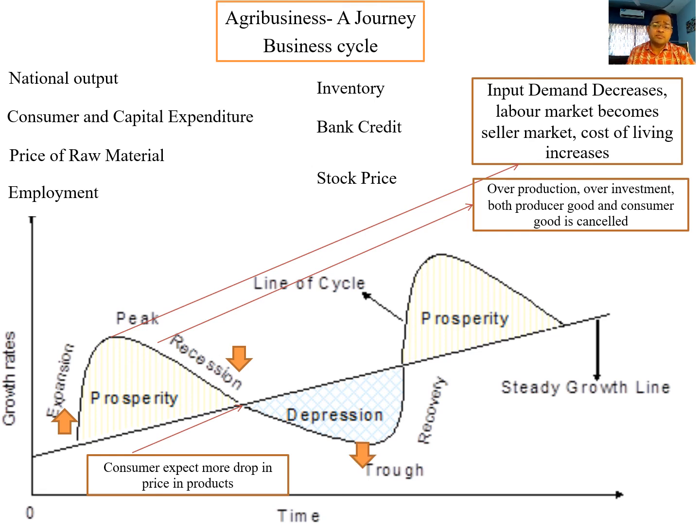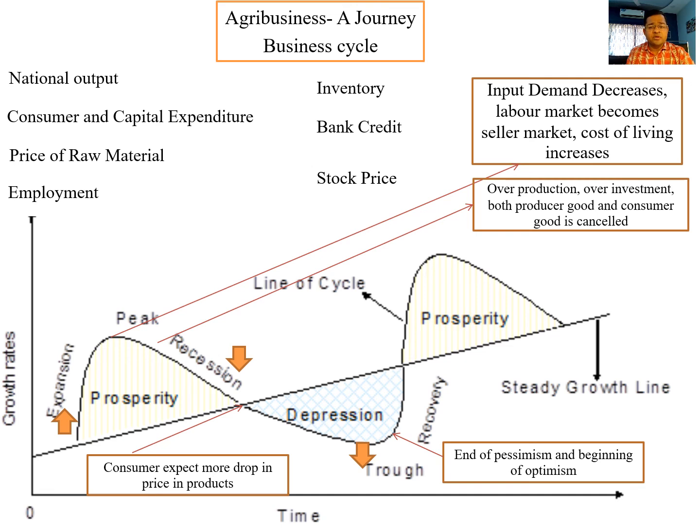When the drop comes, a sense of positivity comes over the sense of negativity. Consumers think that the price of products and services will not be reduced further. Labor also thinks that the wage rate offered by investors and private players will not be increased further, so they settle at a definite wage rate.